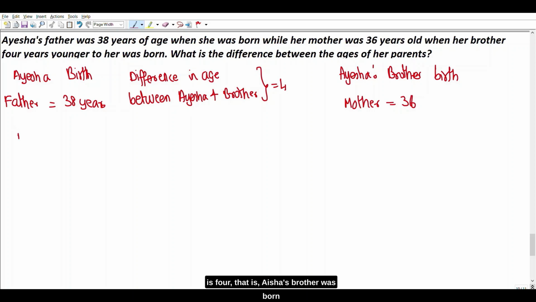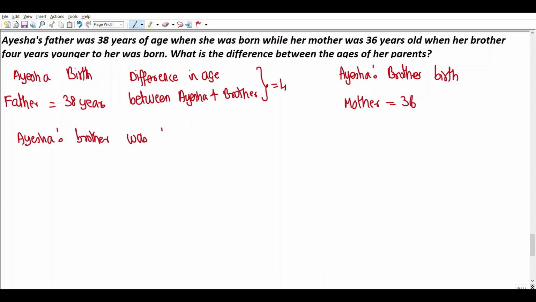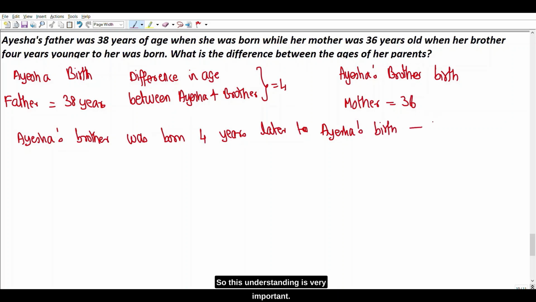That is, Aisha's brother was born 4 years later to Aisha's birth. So this understanding is very important.